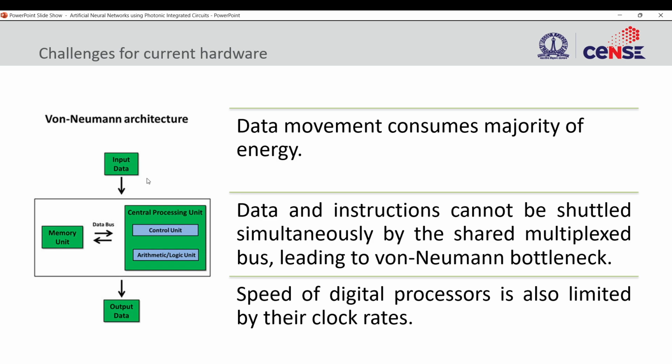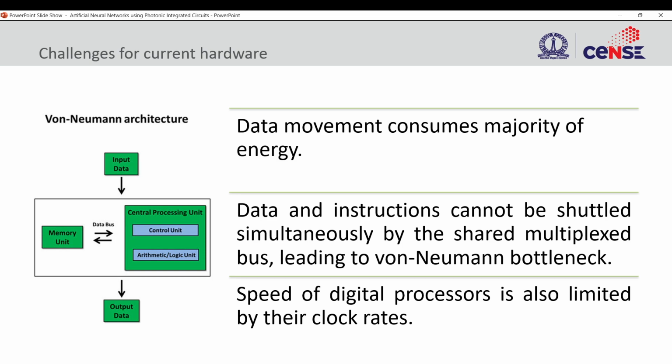So why not go towards analog is the question. Why not try to mimic the brain, just like our brain is an analog processor, and it is not even having a separate memory unit. It has the memory unit along with the processing unit. So the synapses are basically the weights, right? So those weights are changing dynamically, but they are still stored.